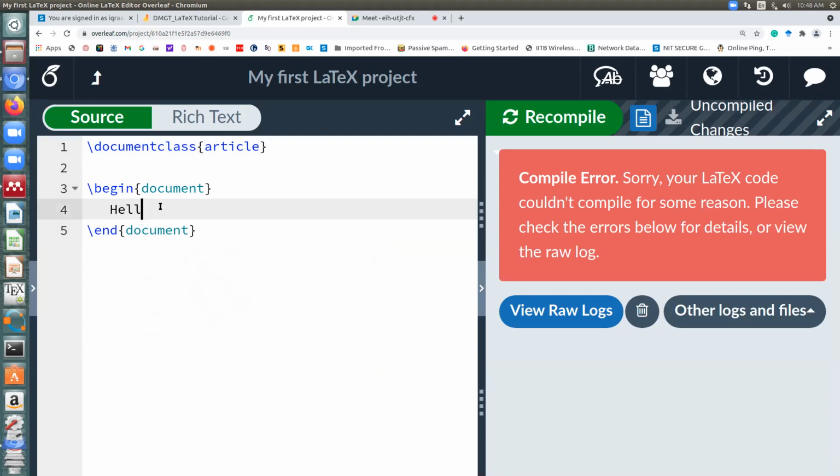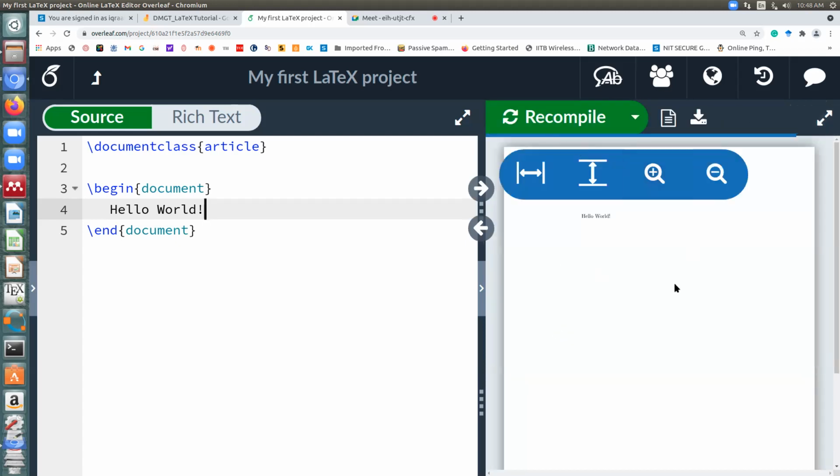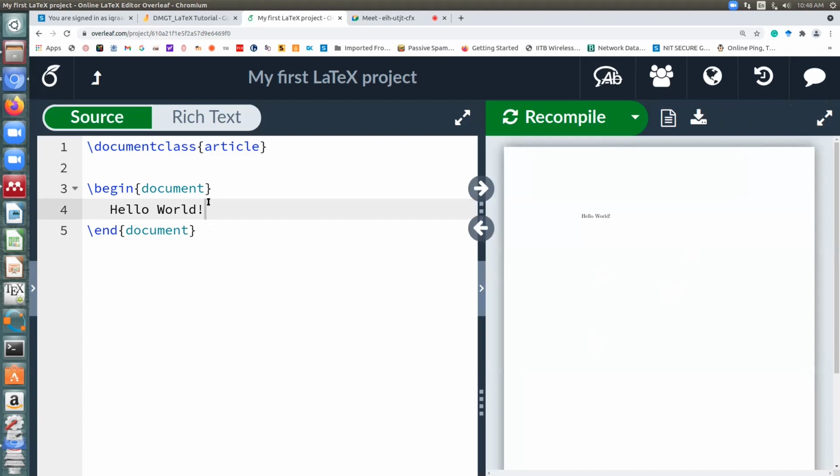Suppose I write hello world. It will compile and you will be able to see the result. So whatever you write between begin document and end document, that will be your generated PDF. Please, I want everyone to do it in parallel. Once you have done it, please let me know so that I can proceed.